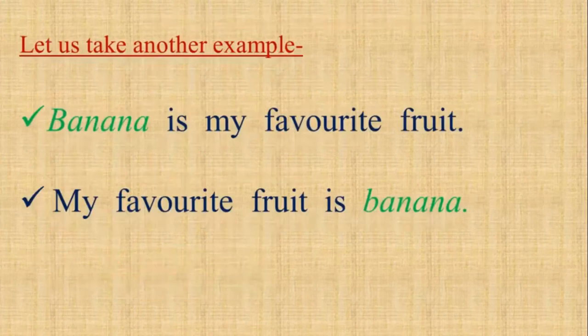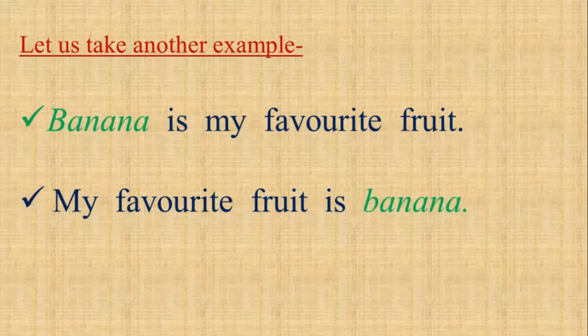Please pay attention to these two sentences and repeat after me. Banana is my favorite fruit. My favorite fruit is banana. We see that same meaning is conveyed in both the sentences, that my favorite fruit is banana.